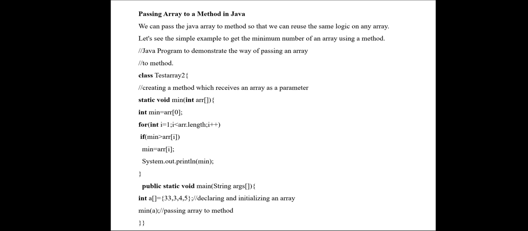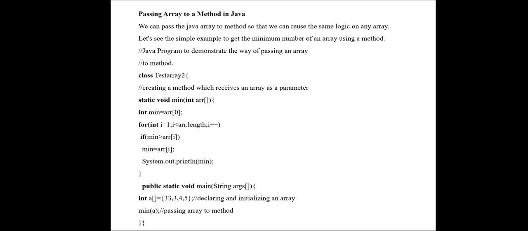Okay, so as we are passing values to a function, we can also pass an array to a function. So we can pass the Java array to a method so that we can reuse the same logic on the same array. So let us see a simple example to get the minimum number of an array using a method. What we are going to do in the program is find the minimum value in an array. So an array will have a set of values, and in that we are going to find which is the smallest value.